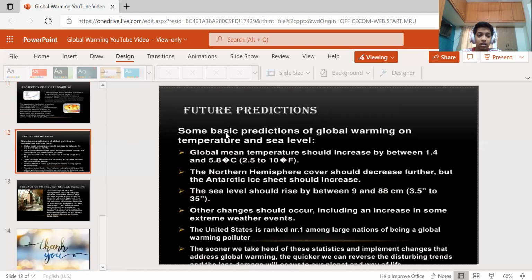Future predictions. Some basic predictions of global warming on temperature and sea level. Global mean temperature should increase by between 1.4 and 5.8 degrees Celsius, like 2.5 to 10 degrees Fahrenheit. The northern hemisphere snow cover should decrease further, but the Antarctica ice should increase. The sea level should rise by between 9 and 88 centimeters, like 3.5 inches to 35 inches. Other changes should occur, including an increase in some extreme weather events. The United States is ranked number 1 among large nations as a global warming polluter.